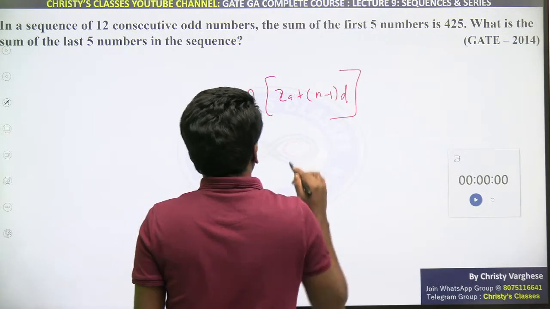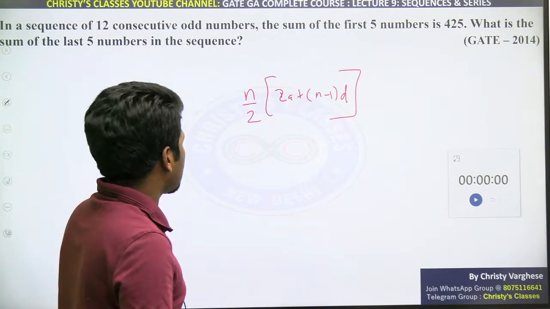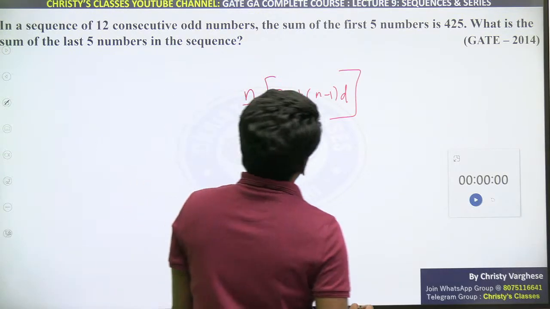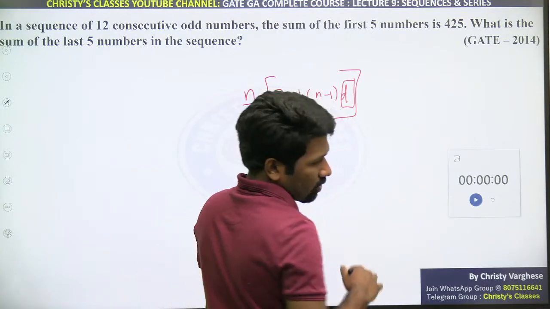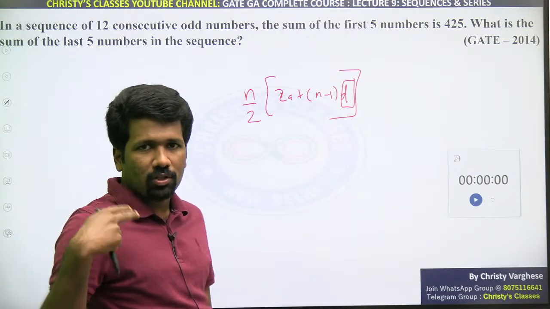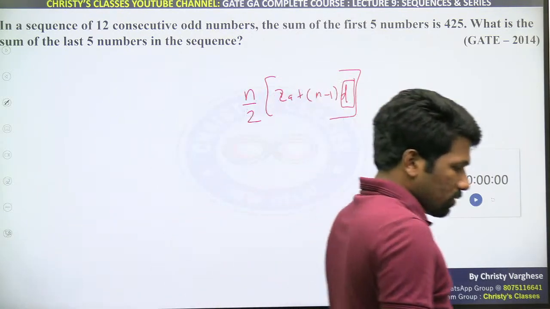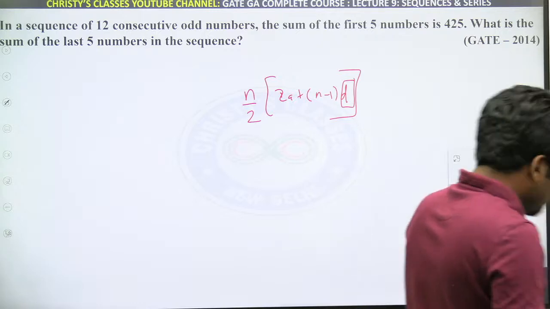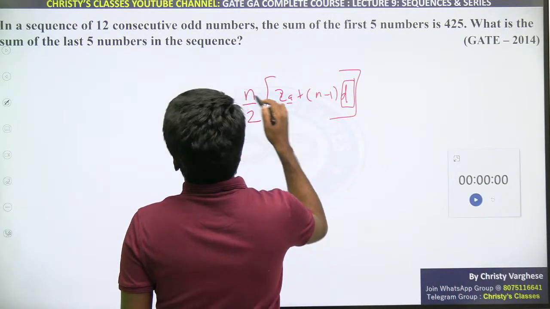And how that formula came, I have already explained. Those who join late, check out the beginning of this class. So n by 2 into 2a plus n minus 1 d. Here d is 2. That is the first thing. Odd numbers consecutive with a difference of 2. Are you all understanding, difference is 2? Please respond. So difference is 2. But a we don't know.